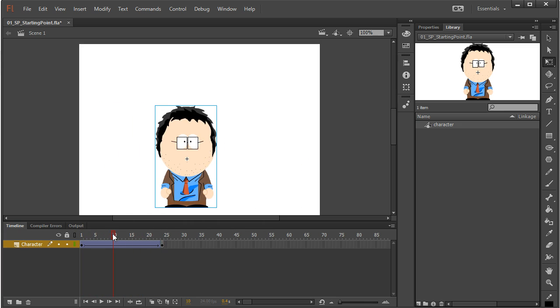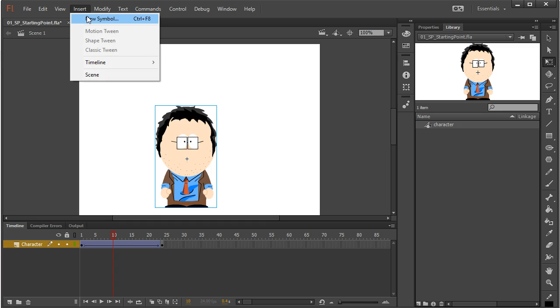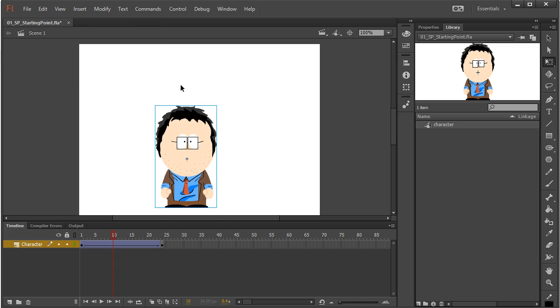Now if we had left everything the way it was before, where everything was drawn, this really wouldn't have worked. So all you have to do, again, is take all of your layers, go inside a graphic symbol by going Insert, New Symbol, create a graphic, and paste all of your frames there. What that will do is give you a character that you can actually move around on your screen.